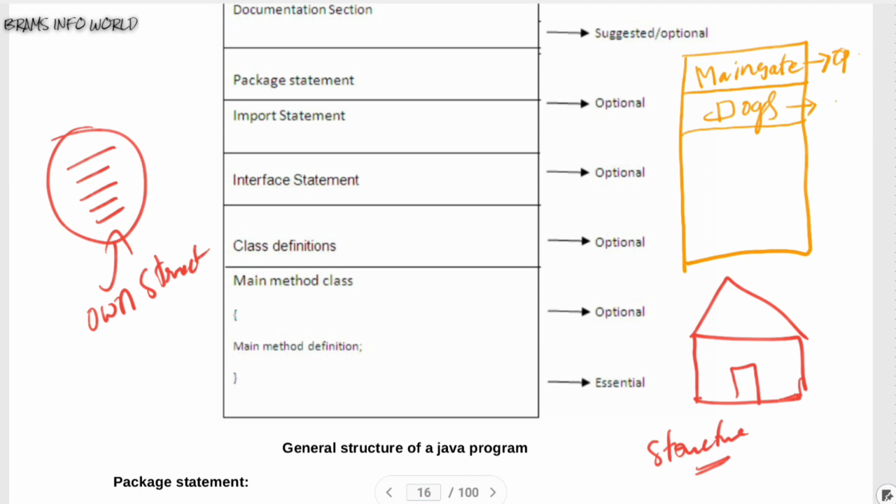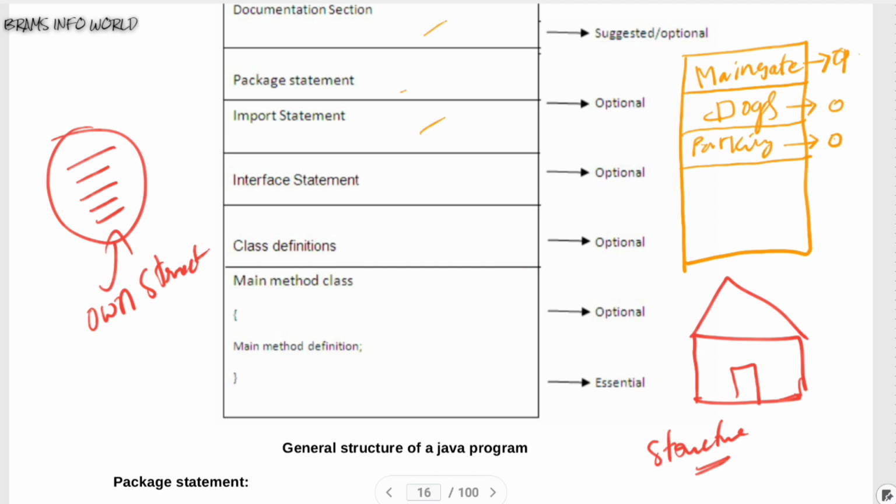It is also an optional category. Similarly, after dogs, in the house we have parking. Some of the houses have it as necessary, some as optional.